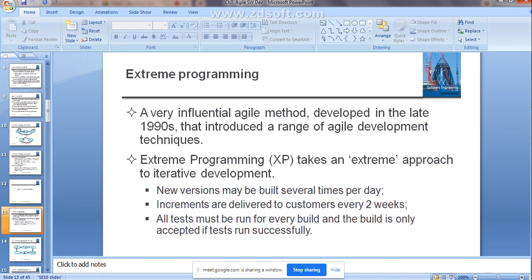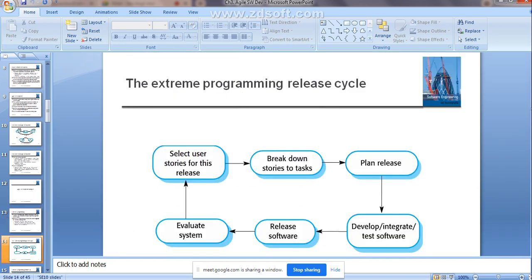Increments are nothing but different versions of the software delivered to the customer, and whenever you deliver to the customer, all the tests need to be done on that software. If all those tests run successfully, then only that software is accepted. This is the fundamental used within extreme programming, and we have seen how it releases the software.